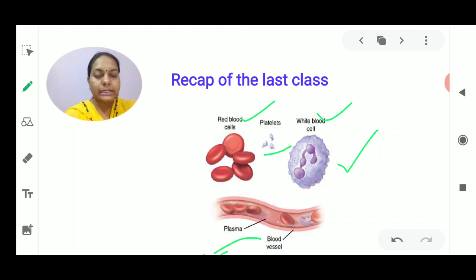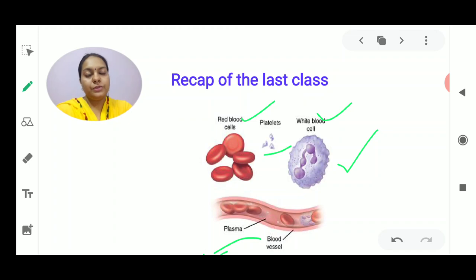Red blood cells transport oxygen, white blood cells fight germs, and platelets help in clotting of blood. Plasma is the only liquid part of the blood, which helps in the flow of this red colored fluid that contains hemoglobin. This hemoglobin is very necessary for the transportation of oxygen, energy products, and various nutrients that come out as a result of your digestion. So we have seen these components in a very brief way.